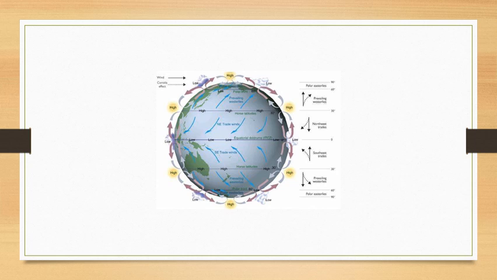Another reason why there is low pressure at the equator is that the rotation of the earth generates a centrifugal force which tends to throw the air outwards. Because the speed of Earth's rotation is maximum at the equator, the centrifugal force is also maximum, which results in minimum pressure over there. At the poles, the cold, heavy air sinks down and it creates high pressure. In fact, temperature and rotation of the earth together contribute to the formation of the world pressure belts, about which we'll study in the next chapter.